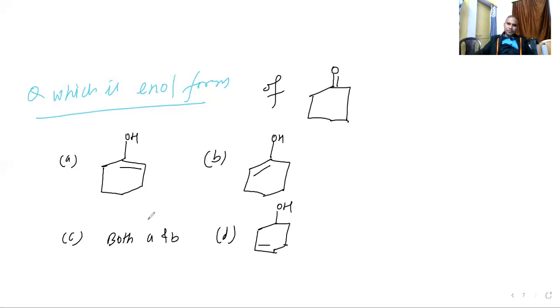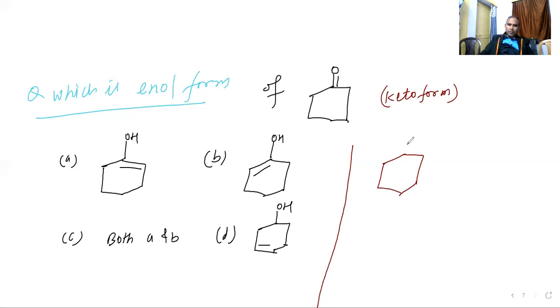Okay, sir. Wait, sir. One, two. Can you do the numbering? Yeah, 6 carbons are there here. Don't get confused here. This is the 6 only. Sir, I think both A and B. Both A and B you are thinking. Both A and B is correct only.